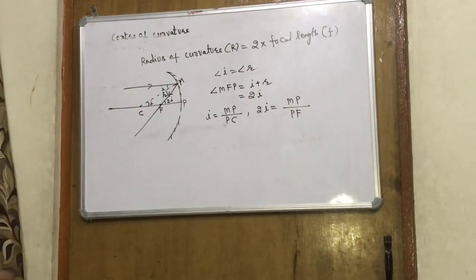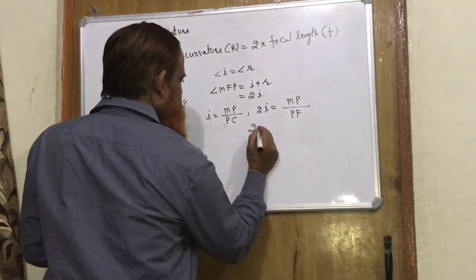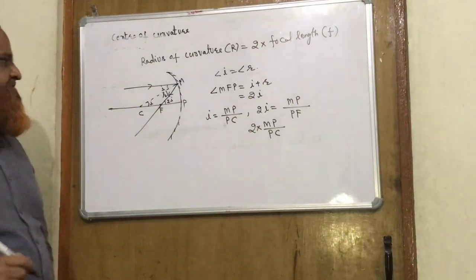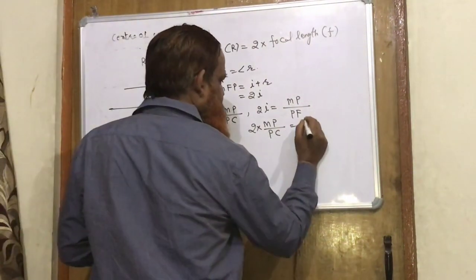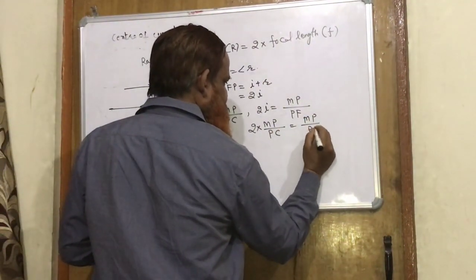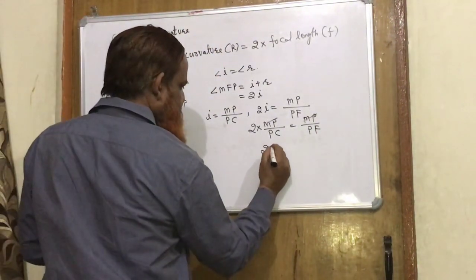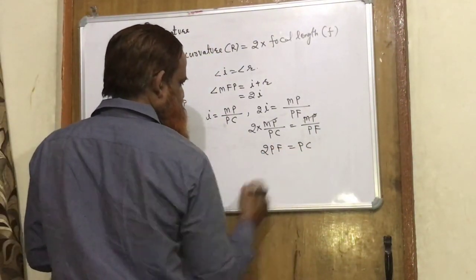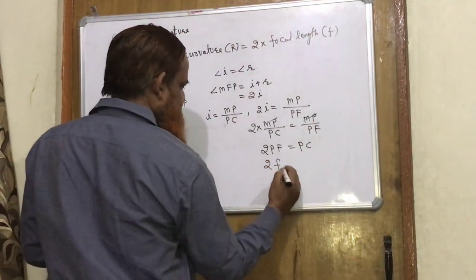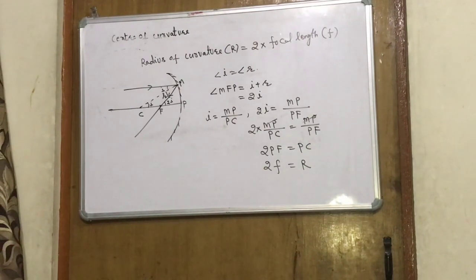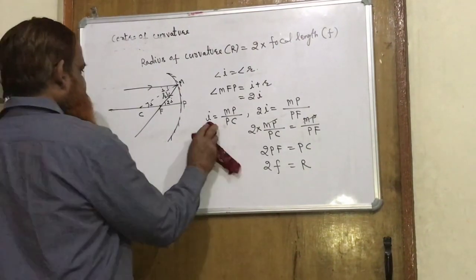Using geometry, we can write 2 into MP by PC, that is the value of I, equals MP by PF. So MP and MP cancel out, so 2 PF is equal to PC. PF means focal length F and PC means radius of curvature. Thus we can derive the relationship between radius of curvature and focal length.